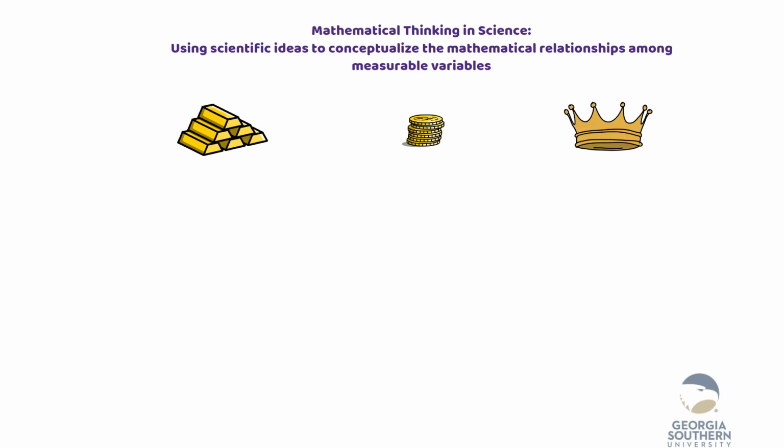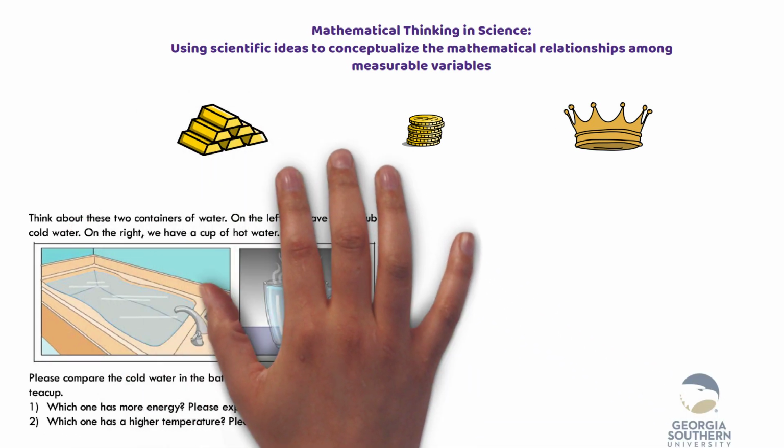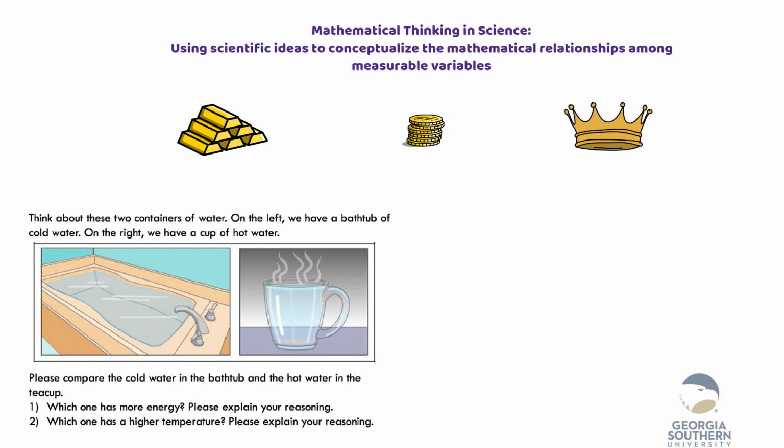In a mathematical thinking in science project, we created assessment items to diagnose high school students' intuitive ideas about thermal energy and temperature. Thermal energy is an extensive quantity, whereas temperature is an intensive quantity. Here is one item. The item asks students to compare the cold water in a bathtub and the hot water in a teacup. Which one has more energy? Which one has a higher temperature?